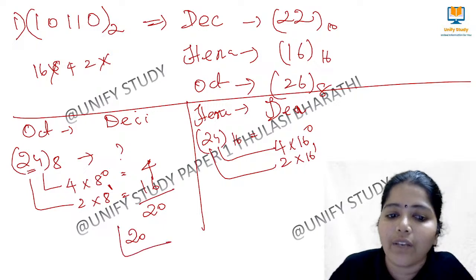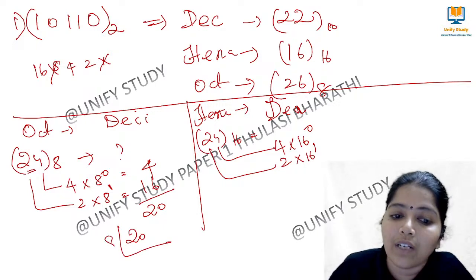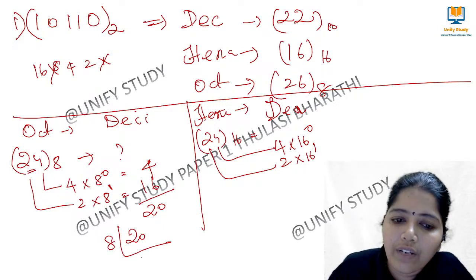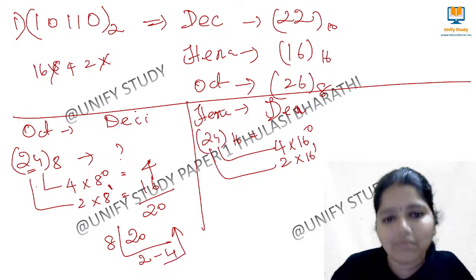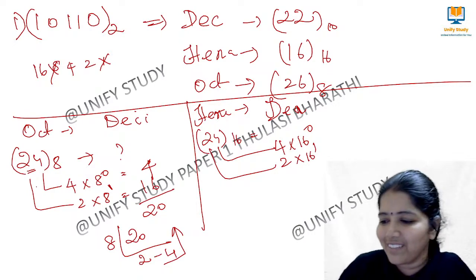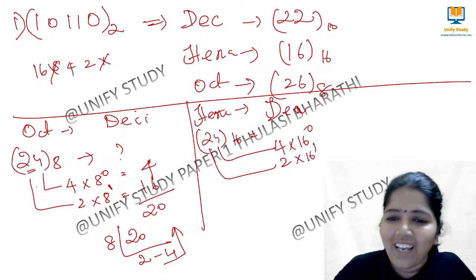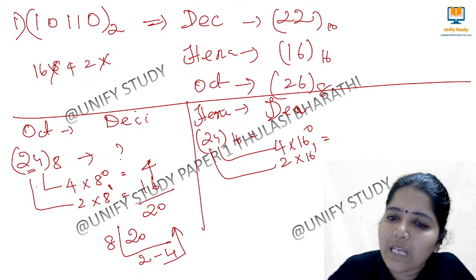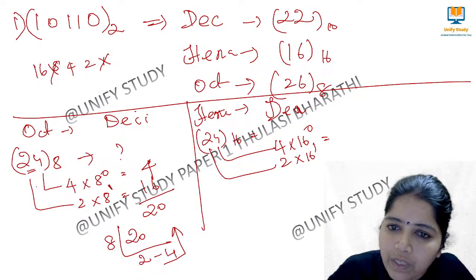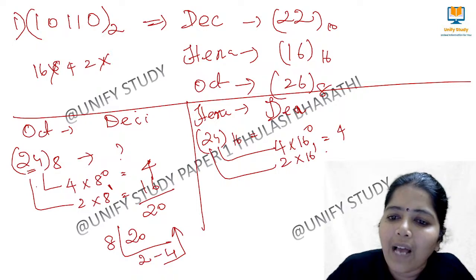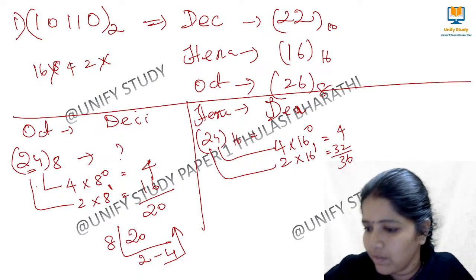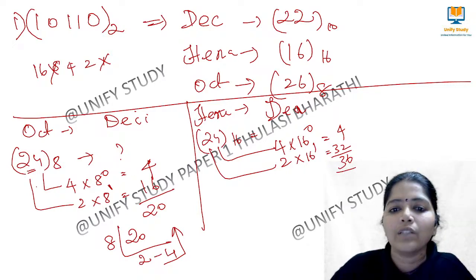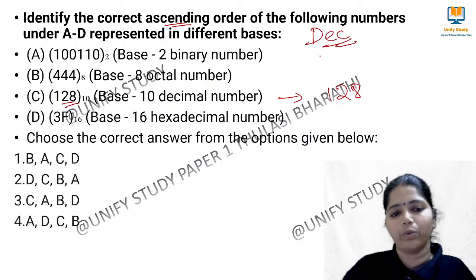You can also cross check. See, I am cross checking. How to convert decimal to octal? Divide by 8. When I divide, I get 2, carry 4. Have I got 24? Simple. The way of rechecking it. And here, 16 to the power of 0 comes 1, so 4. And this is 32. So 36. Okay, so now you do this problem.